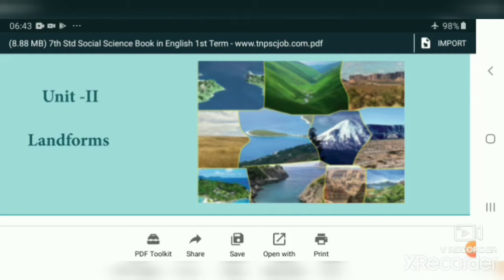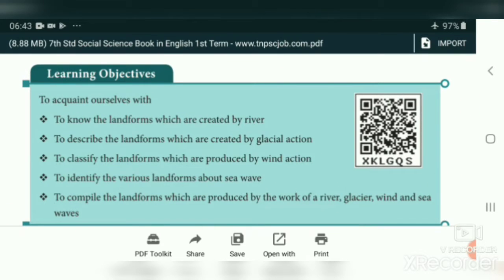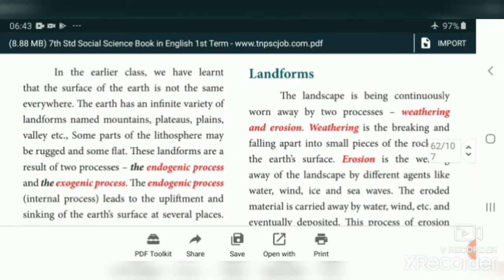Students, nowadays we can see a variety of landforms on the Earth's surface. There are some mountains, valleys, plateaus, seashores, river valley sites, etc. How are these landforms formed? In this lesson, we are going to know the landforms which are created by the river, and the landforms which are created by glacial action, wind action, and the sea waves. Let me start the lesson.